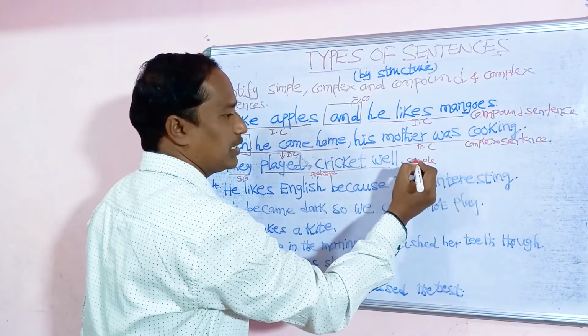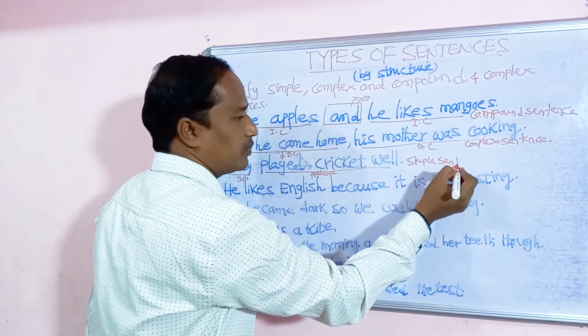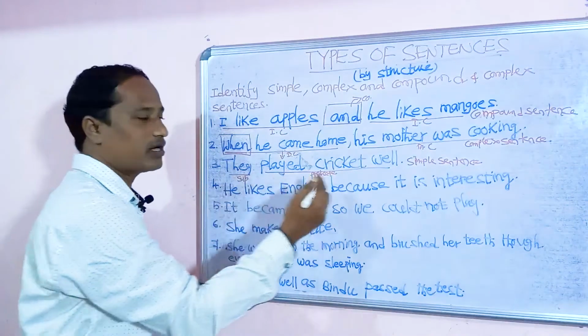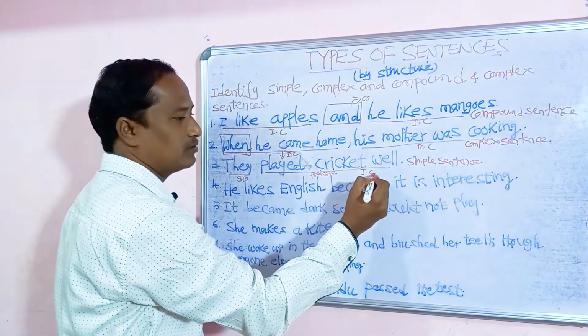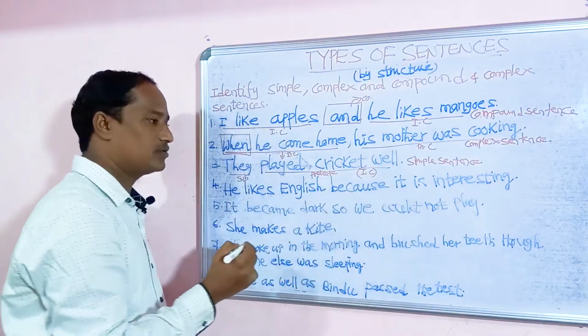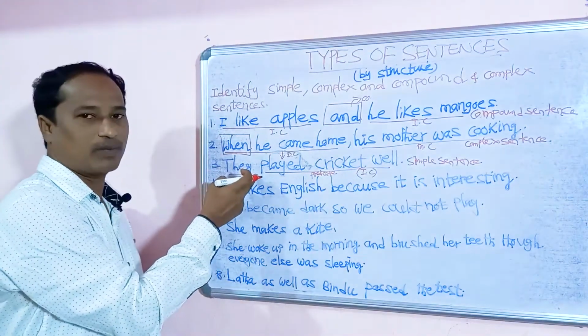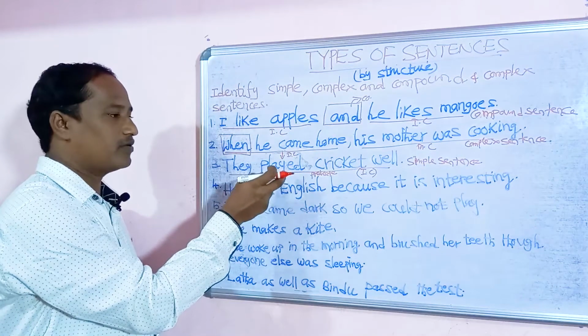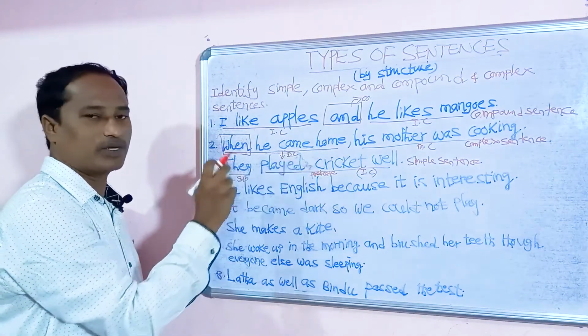We already discussed that a simple sentence is also called an independent clause or main clause, because it gives us complete meaning. So this sentence is a simple sentence.